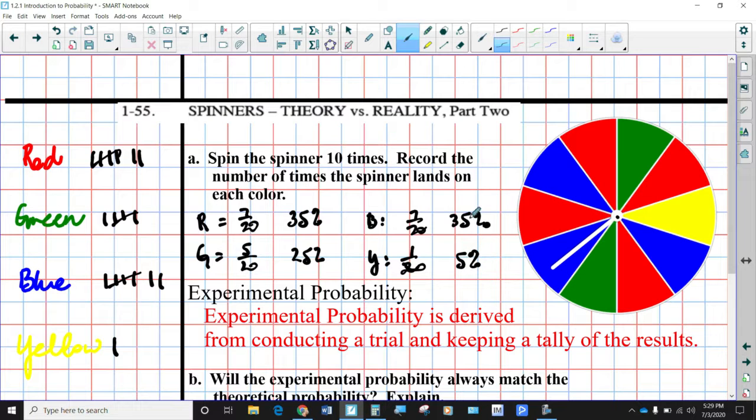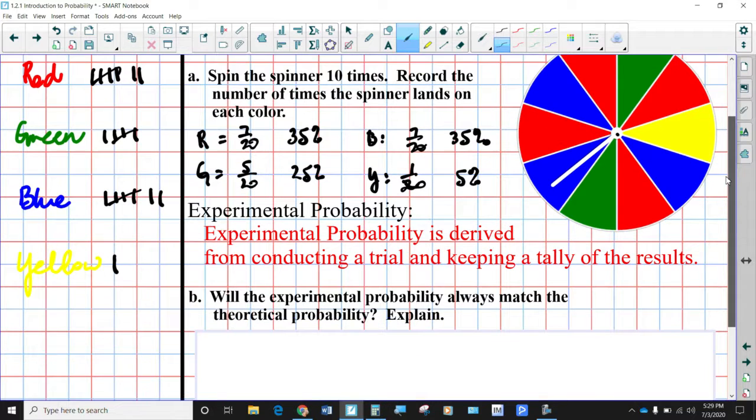Okay, so the green started off at 50% and then went down to 25%. The actual percent should have been 20%. So by going 20 times instead of 10 times, it's got closer to its actual probability or percent. The yellow was at 0, and it moved up to 5%, which is closer to the 10%. And the red and the blue got closer. So what we find is this.